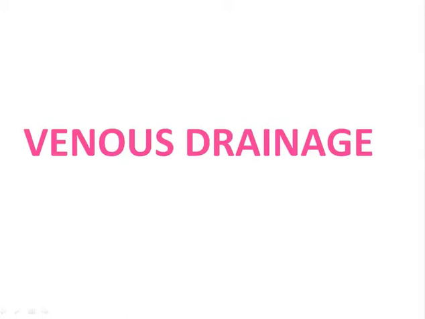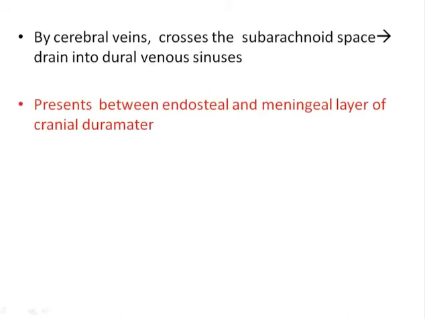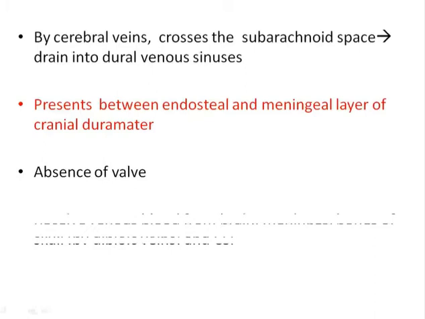The venous drainage of the brain is by the cerebral veins. They cross the subarachnoid space and drain into the dural venous sinuses. The dural venous sinuses are present between the endosteal and the meningeal layer of the cranial dura mater. As we discussed before, the cranial dura mater has the endosteal layer and the meningeal layer. Between these two layers, the dural venous sinuses are there. From the subarachnoid space, the drainage of the cerebral veins occurs into the dural venous sinuses, and they go to the systemic vein.